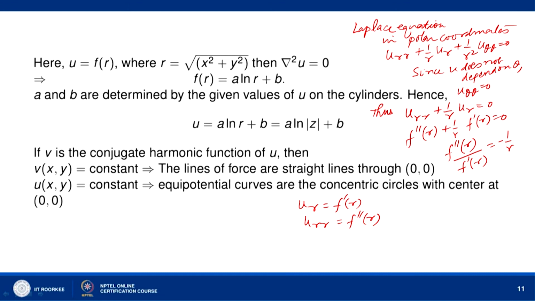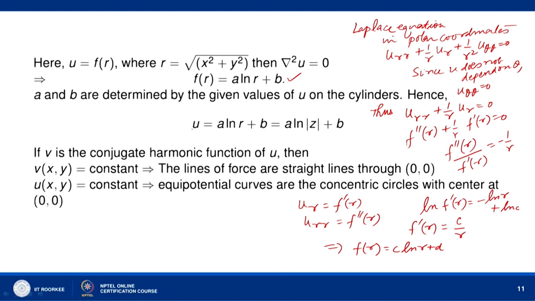So let us integrate with respect to r. ln f dash r equal to minus ln r plus some constant, let us say ln C. So then f dash r equal to C by r. When we integrate it again with respect to r, we get f r equal to C ln r plus some constant D. If you replace the constants C and D by A and B, you get f r equal to A ln r plus B. A and B can be determined by the given values of u on the two cylinders. So u equal to A ln r plus B, and r can also be written as mod of z.